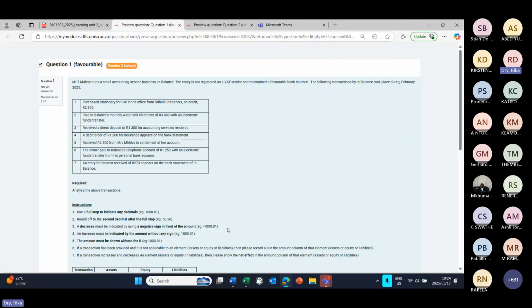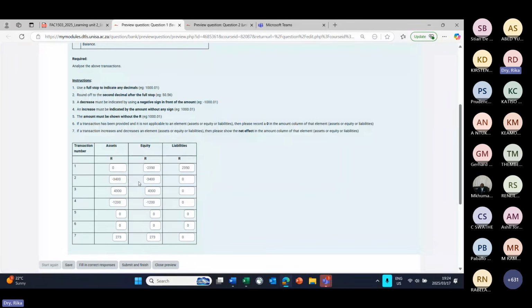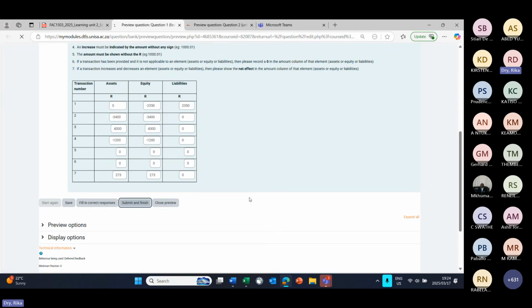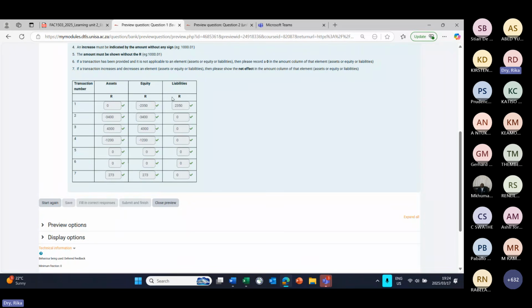So once you are done with a question like this, please double check all your amounts, double check that you used full stops and not commas, double check that you didn't use rand signs, double check that you used your minuses, that you had nothing in front of positive amounts, and double check that you filled in every block. Once you've done that, you can click on submit, and you will immediately get in your assignments a mark.